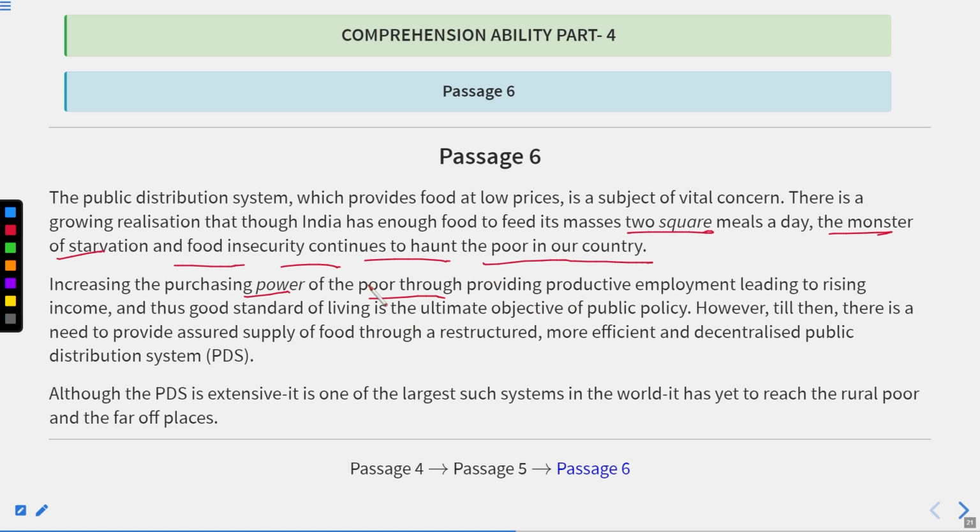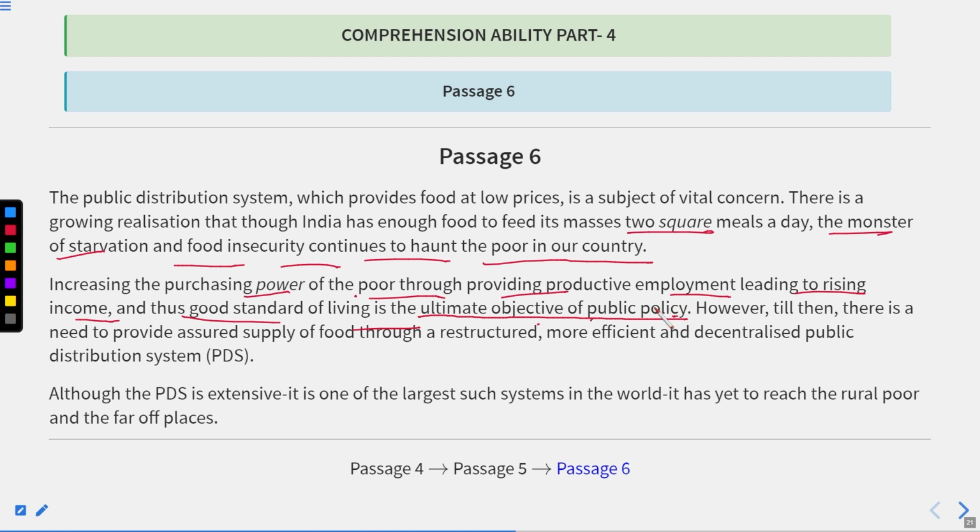Objective. Now, here it is written ultimate objective of the public policy, and we were talking about the purpose of public policy. So this is actually the same line, that is ultimate objective. Objective is actually the synonym of purpose. So this is absolutely correct. Increasing the purchasing power of the poor through providing productive employment leading to rising income and thus good standard of the living is the ultimate objective of public policy.